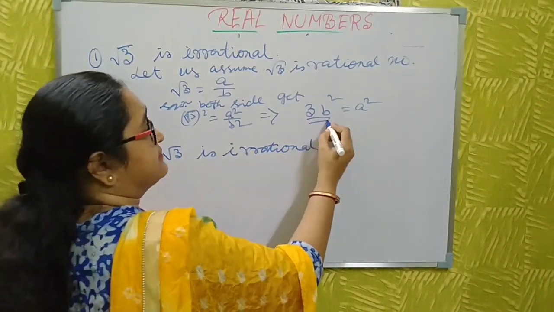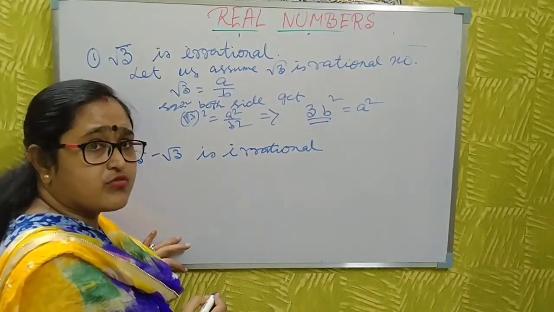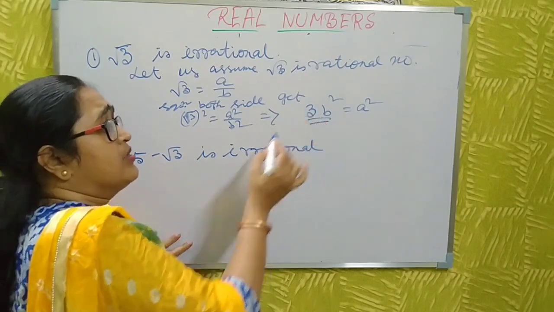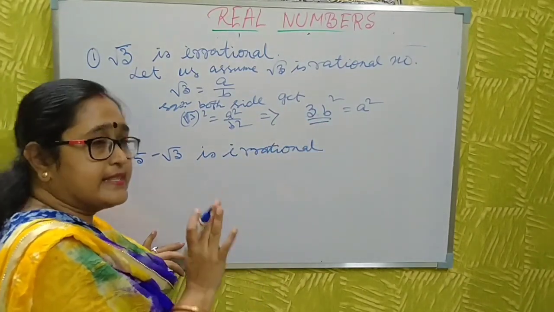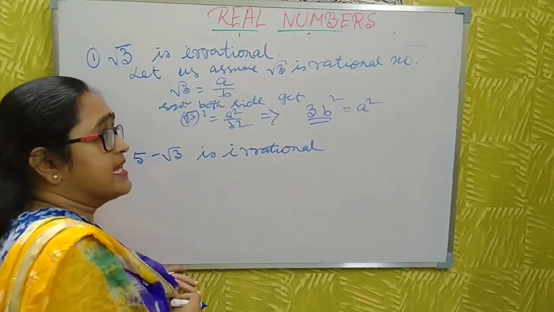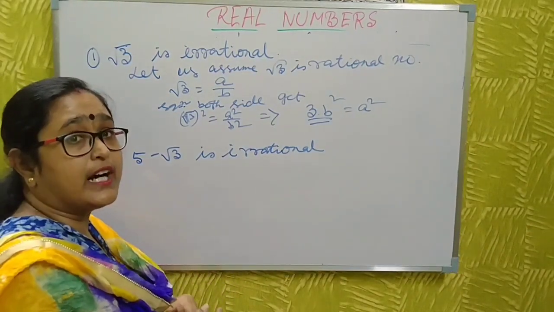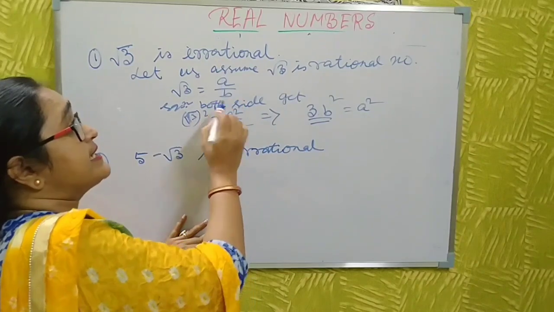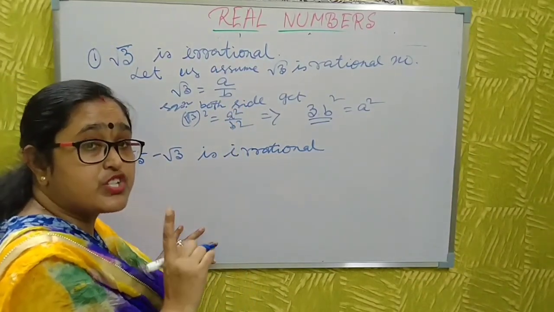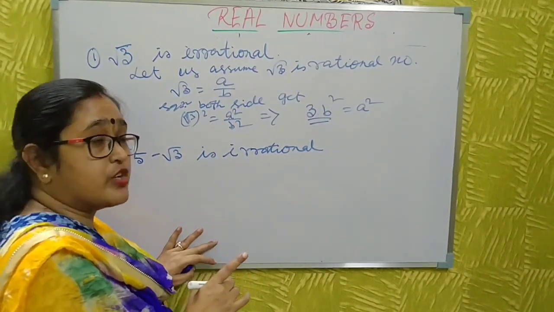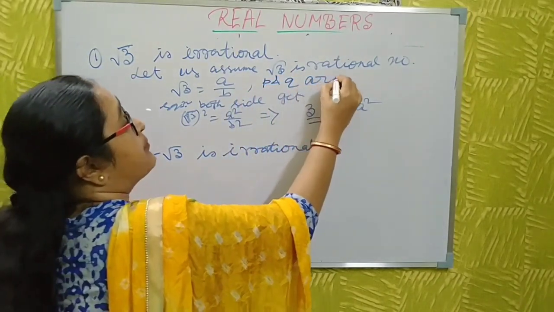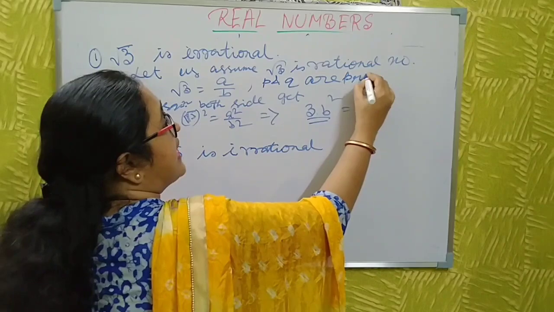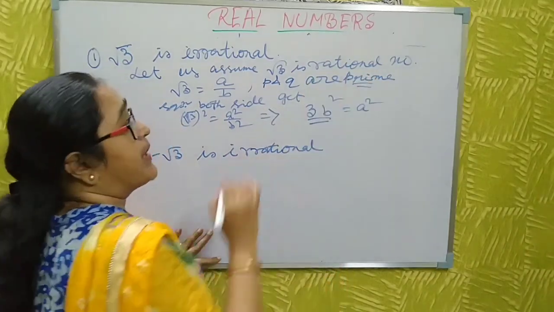What is a rational number? The number which is expressed as p by q, where p and q are prime.